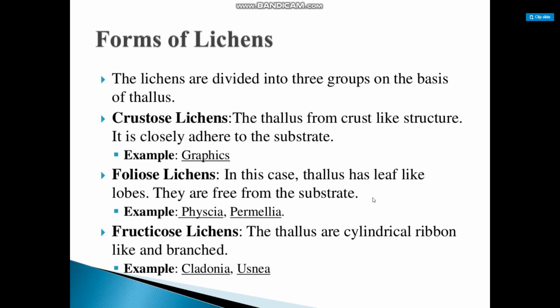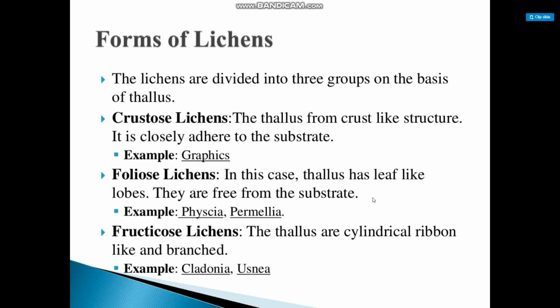Forms of lichen. The lichens are divided into three major groups on the basis of thallus. Crustose lichen: the thallus forms a crust-like structure closely adhered to the substrate. For example, Graphis. Foliose lichen, the second type of form of lichen. In this case, thallus has leaf-like lobes. They are free from the substrate.